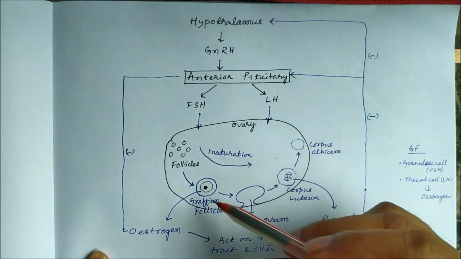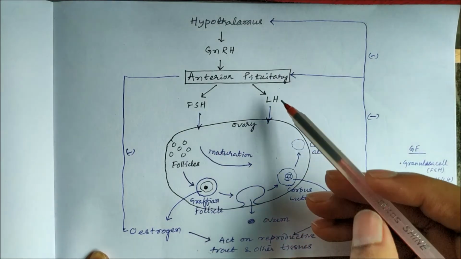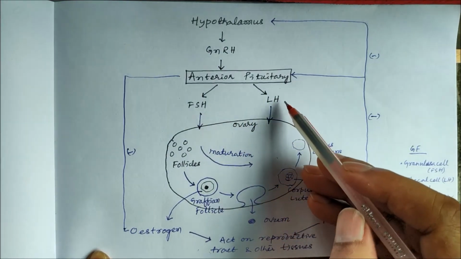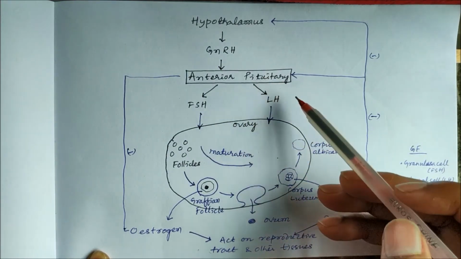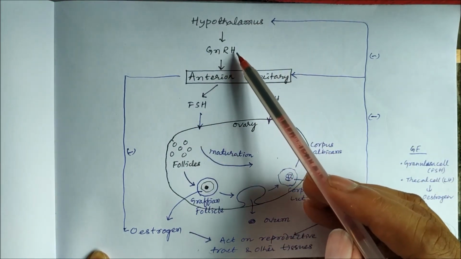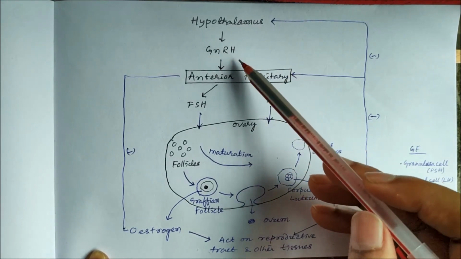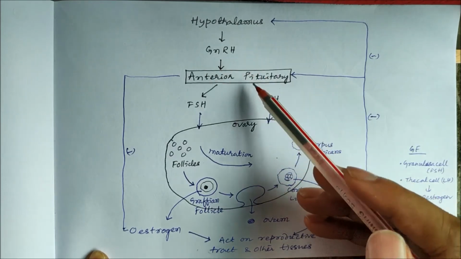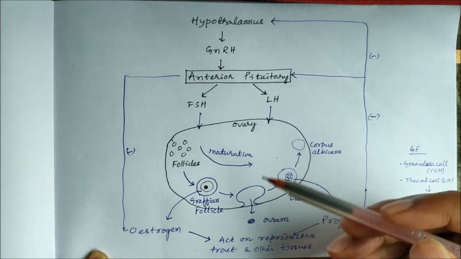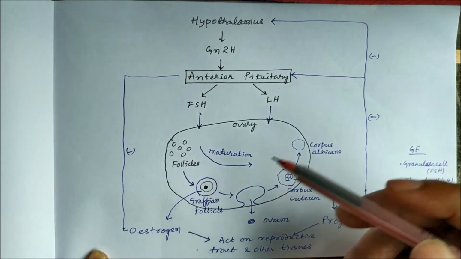And the ovary is stimulated by two gonadotrophins, your follicle stimulating hormone and luteinizing hormone. These two are secreted from the anterior pituitary, and their release is regulated by the hypothalamic factor gonadotrophin releasing hormone or gonadotrophin releasing factor. So the hypothalamus releases gonadotrophin releasing hormone, which acts on the anterior pituitary to secrete follicle stimulating hormone and luteinizing hormone. Now these act on the ovary.